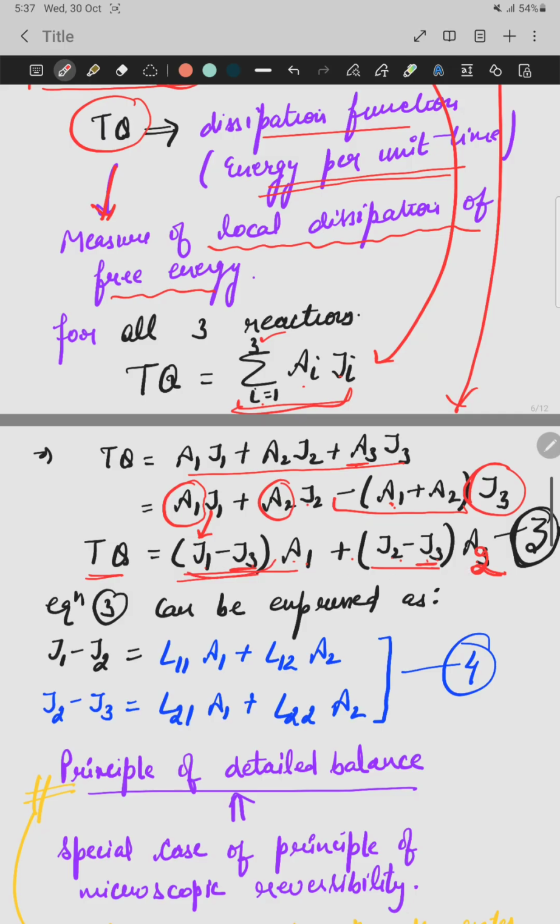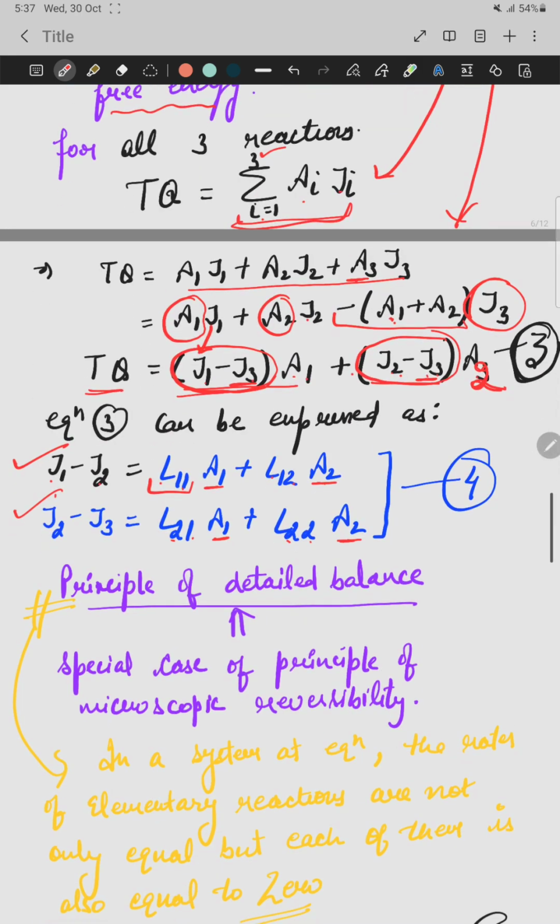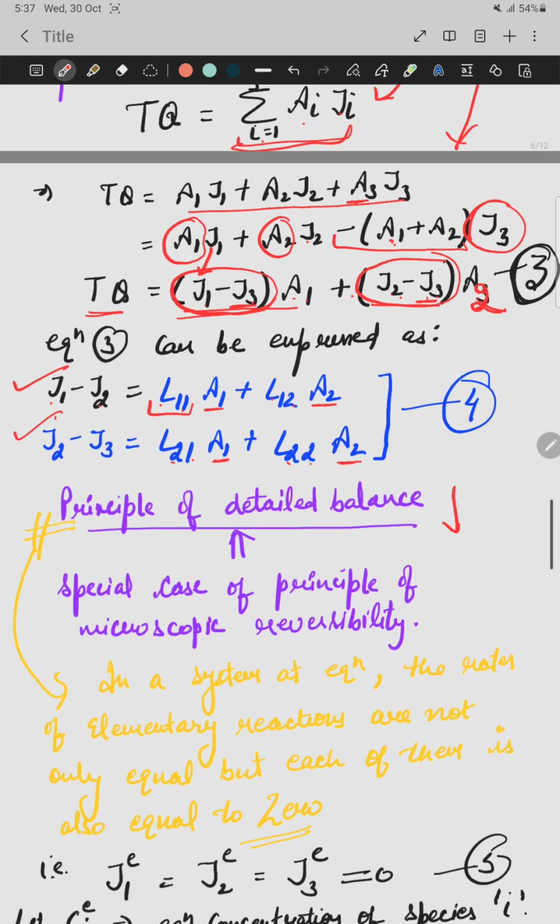So this J1 minus J3 and J2 minus J3, these are written as J1 and J2, with A1, A2 the affinities. The phenomenological coefficients are L11, L12, L21, L22. Next we apply the principle of detailed balance on the above equations.